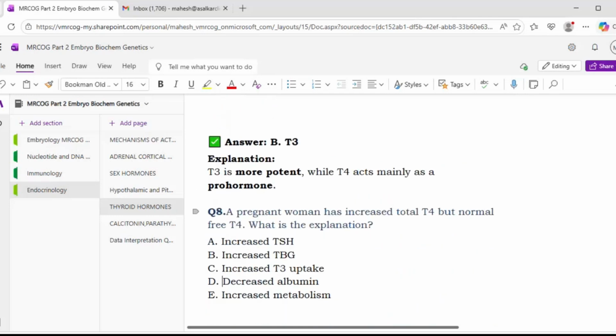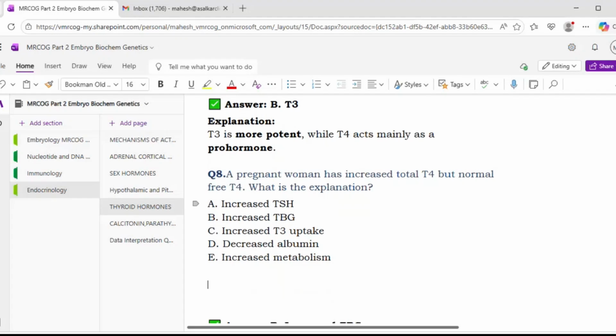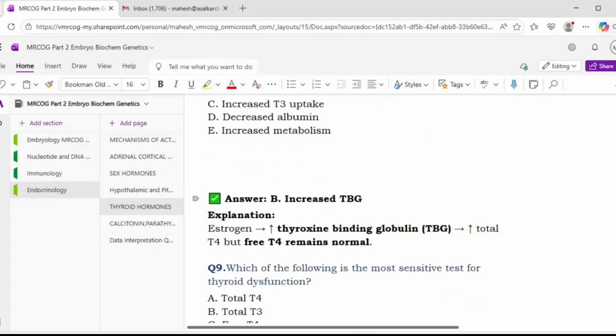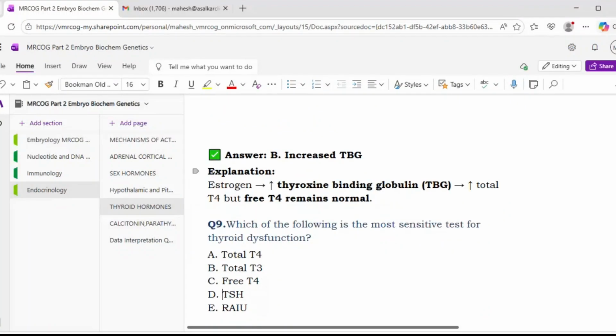Okay, next. A pregnant woman has increased total T4 but normal free T4. What is the explanation? Increased TSH, increased thyroid binding globulin, increased T3 uptake, decreased albumin, increased metabolism. Sir, option B, increased thyroid binding globulin. So in pregnancy, TBGs are increased. Yes, estrogen increases the thyroxine binding globulin. There is an increased total T4, but free T4 is normal. Next.